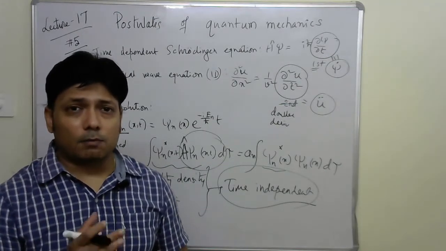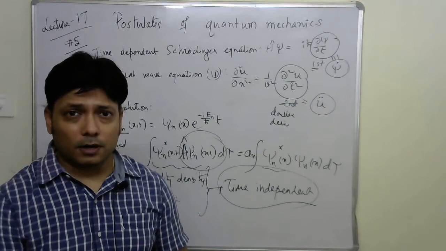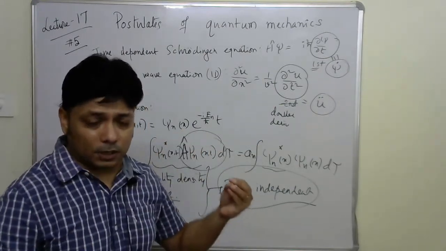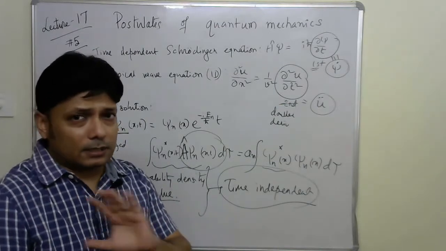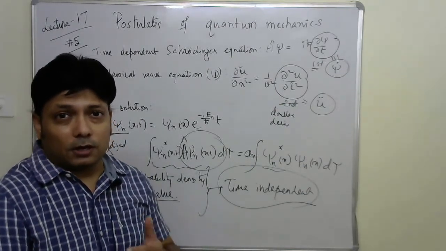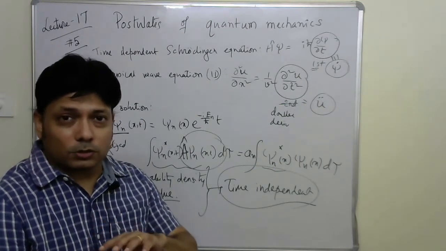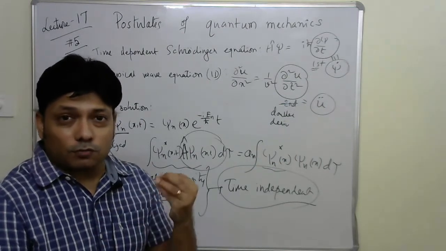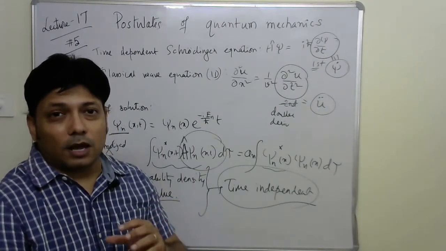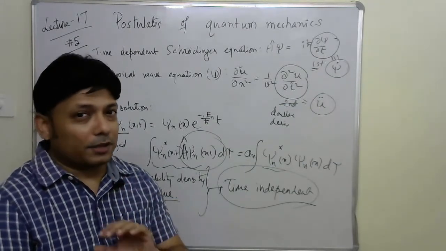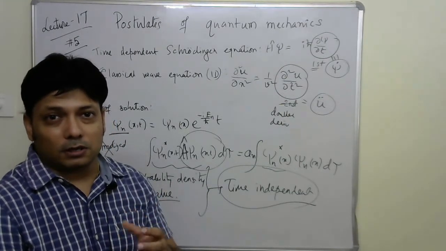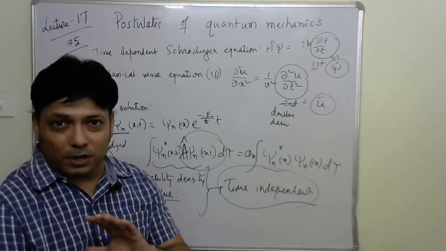And that makes our life simpler, because even for a time dependent system, its probability density doesn't depend on time. In chemistry we talk a lot about the probability density, because from it the concept of orbital comes out, and the concept of orbital is not time dependent, so the shape of s, p or d orbitals is timeless and remains constant.